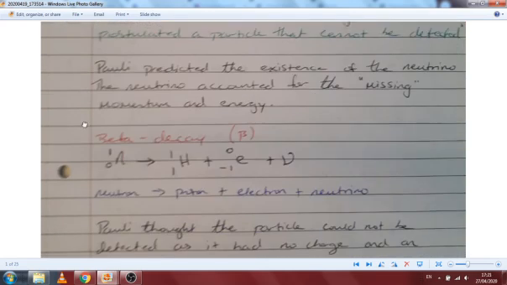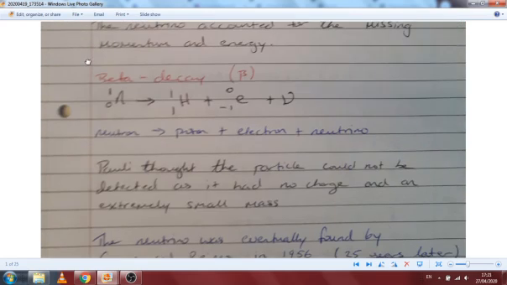So next they focus in on beta decay. So give the equation for beta decay. So again, our neutron gives us our proton and our electron and then this missing neutrino. So we wouldn't have looked at the neutrino previously in radioactivity when we were studying this, but that's what happens. The neutron disintegrates into a proton and an electron. That electron is emitted at high speed out of the nucleus.